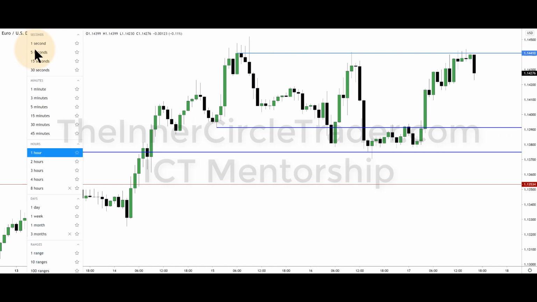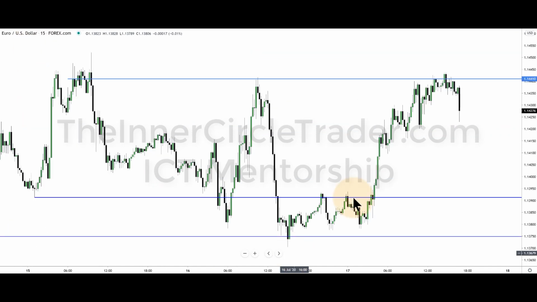Let's drop into a 15-minute time frame. All right, so here's the 15-minute time frame for euro. Beautiful reaction in here. Optimal trade entry here to here, London, fair value gap. Boom, takes off. What is this price level right in here? What's it keying off of? Yes, it's the optimal trade entry. Yes, it's a fair value gap. Yes, it's a bullish order block, but it's also consequent encroachment. Midpoint from here to here.